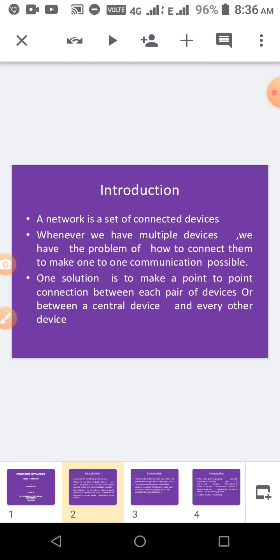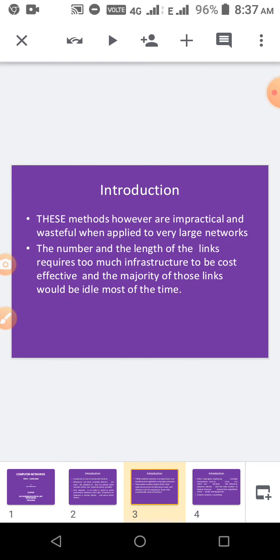So why switching is coming is that there are some drawbacks in the topologies, like in point to point connection and in star topology, where there is a central device by which we are connecting. You studied so many topologies, and everything has some drawbacks. In point to point connectivity, if it is a large network, we will face so many problems.